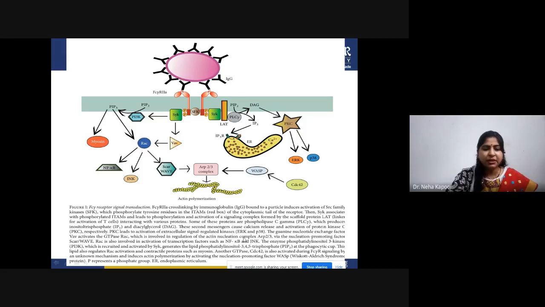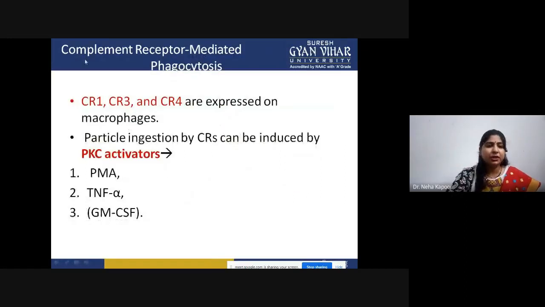The guanine nucleotide exchange factor VAV also plays a role, activating the GTPase RAC protein, which is involved in the actin nucleation complex formation. The transcription factors NF kappa B, JNK, and WAVE, all of these will contribute in initiating the signaling. Till now we have talked about Fc receptor mediated phagocytosis.